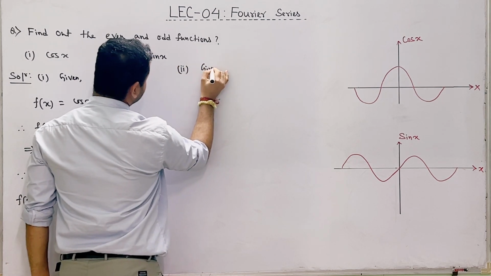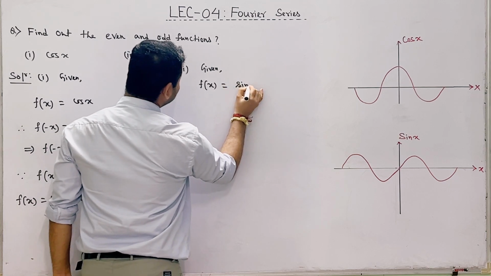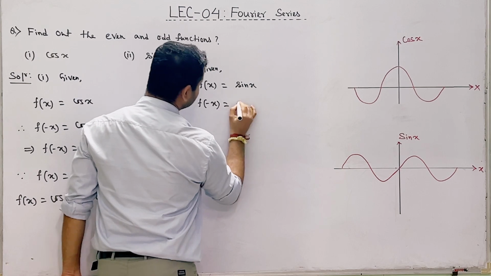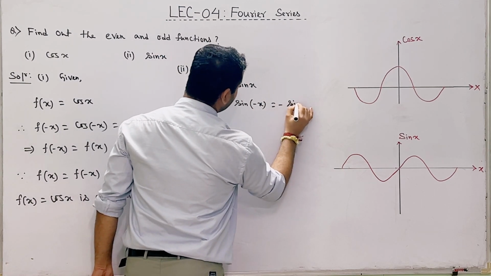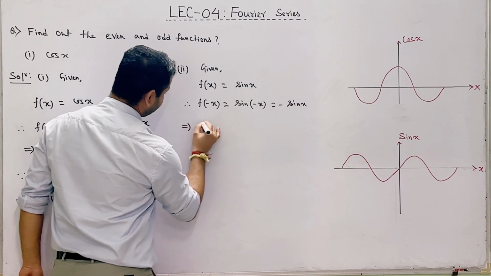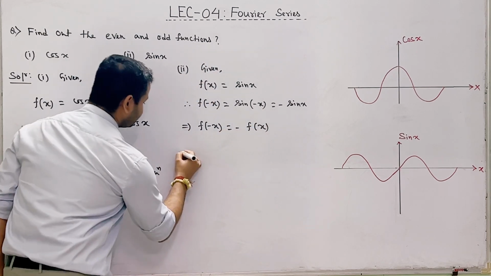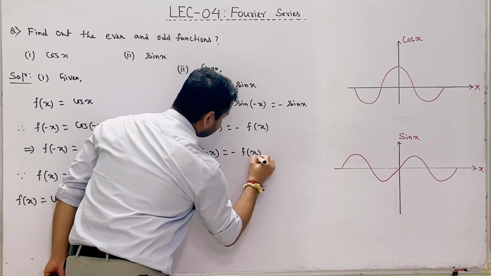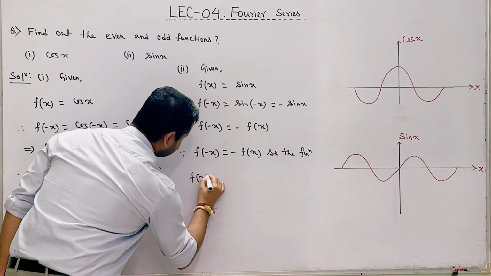Given f of x equal to sin x, so therefore f of minus x equal to sin of minus x, which is equal to minus of sin x. Again, sin x equal to f of x. So this implies that f of minus x equal to minus of f of x. Since f of minus x equal to minus of f of x, so the function f of x equal to sin x